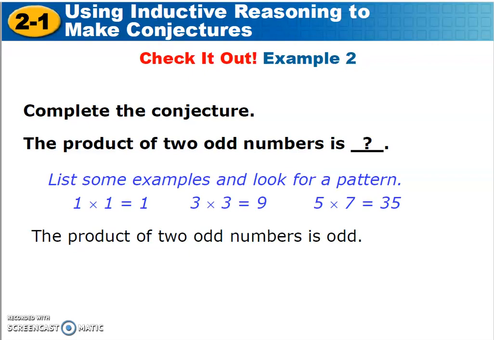What do I notice about 1, 9, 35? Oh, I notice they are all odd. So my conjecture is the product of two odd numbers must be odd. Again, a conjecture is your answer, your conclusion based on what you see or observe. And remember, when you come up with a conclusion based off what you see or observe, that is inductive reasoning.